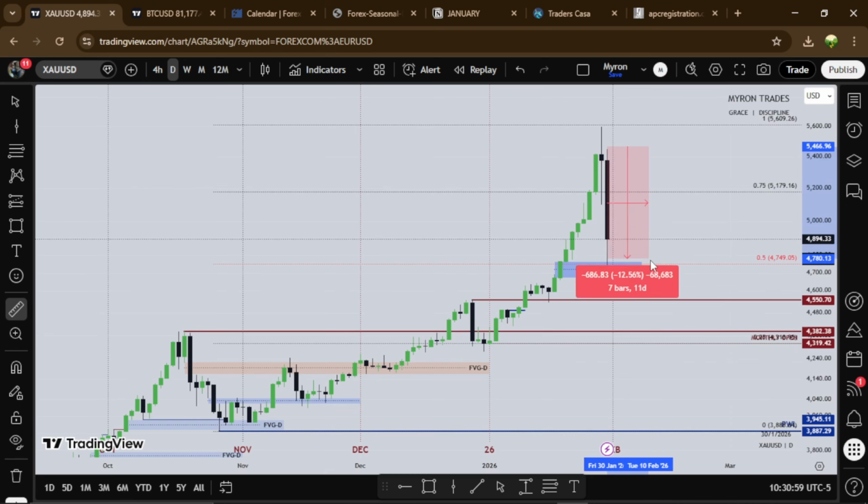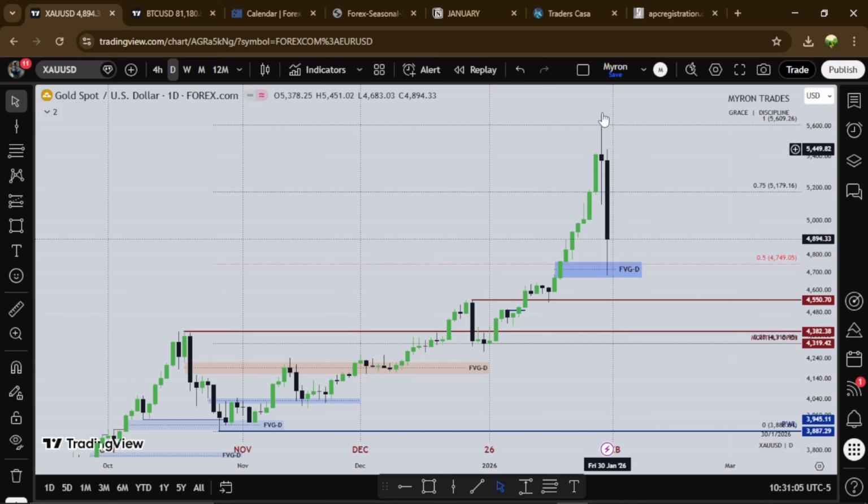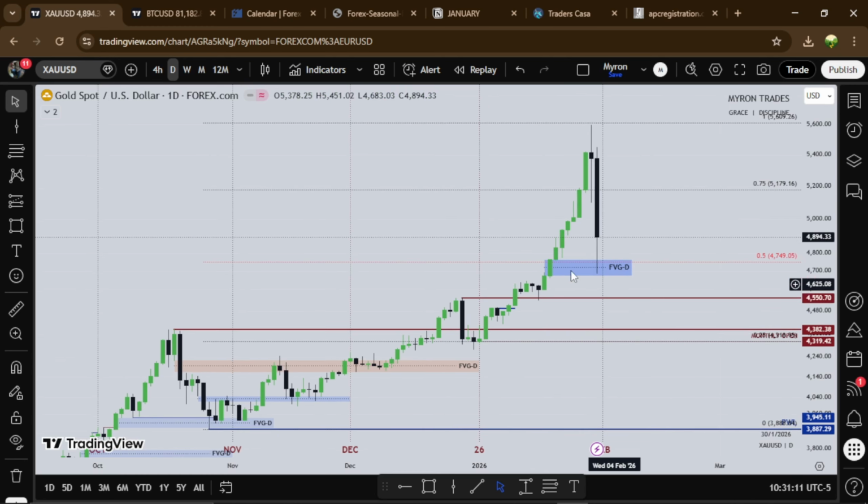That was crazy. Gold was down on Friday about 14%. That's crazy. So I'll be watching this fair value gap to see if gold will have a bounce or want to go lower. We'll see what Monday and Tuesday will do, and what they will do with NFP news and all that. So that's about that on gold.